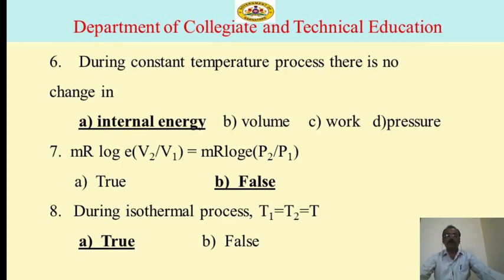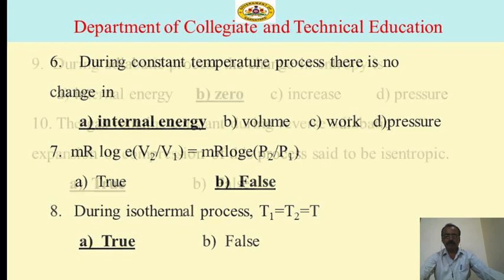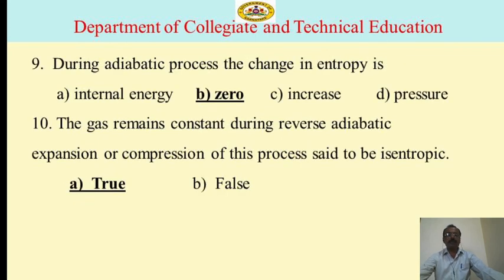Next, during an adiabatic process the change in entropy is option A internal energy, option B 0, option C increase, option D pressure. So here option B 0 is correct because during an adiabatic process the change in entropy is 0.